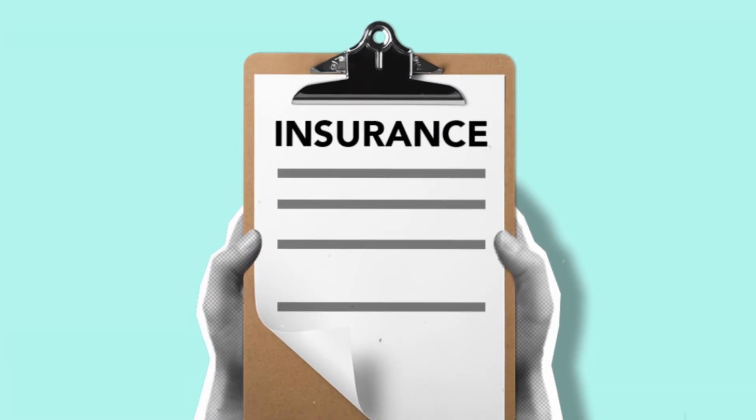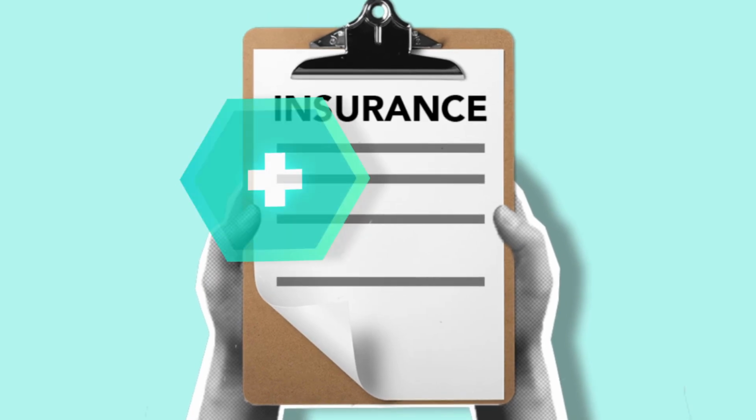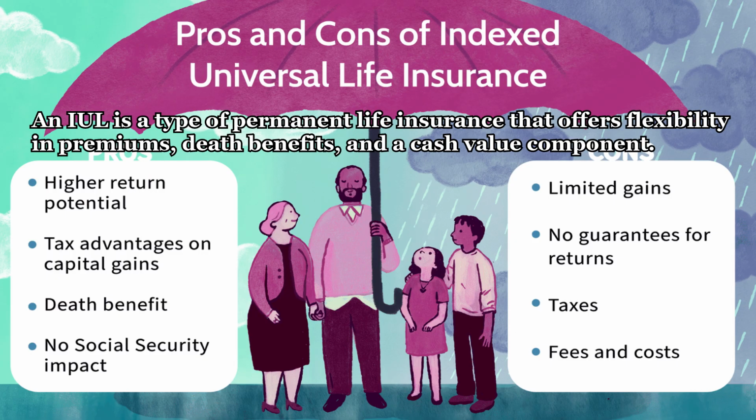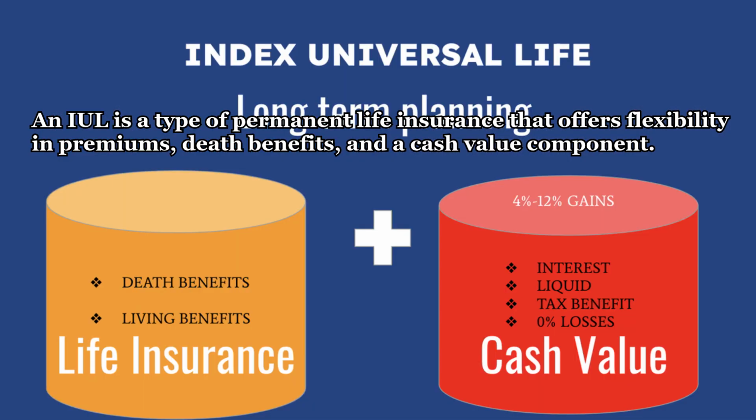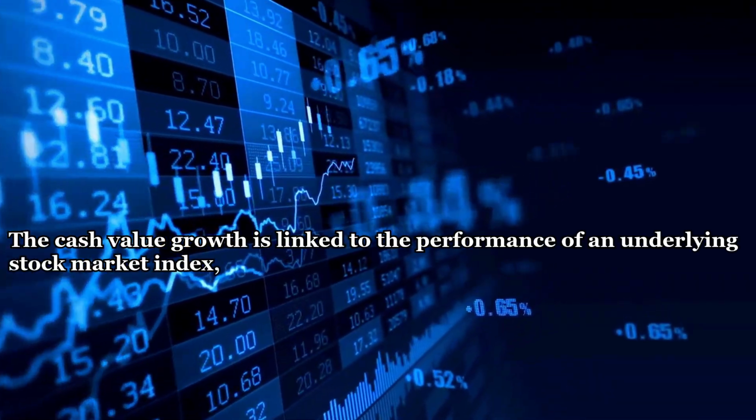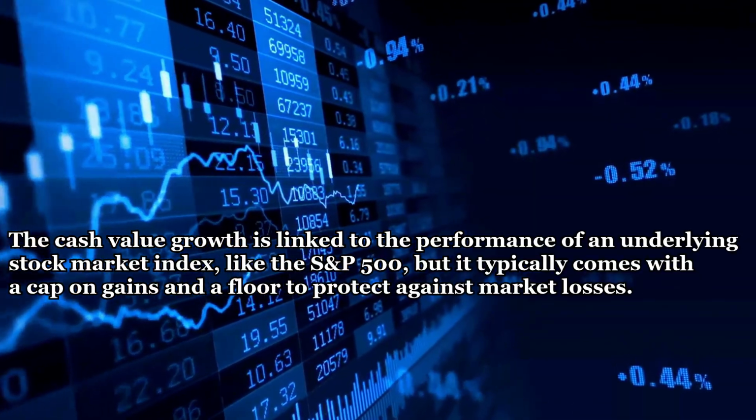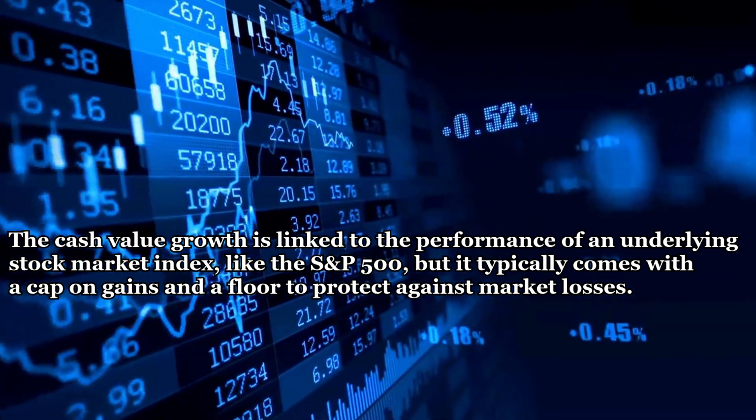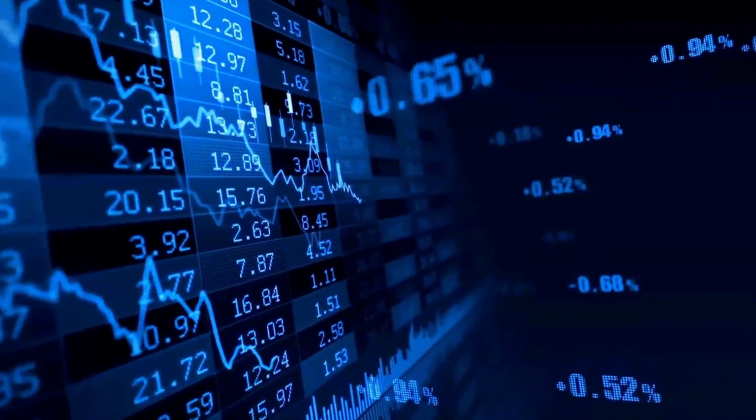Understand indexed universal life, IUL, insurance. An IUL is a type of permanent life insurance that offers flexibility in premiums, death benefits, and a cash value component. The cash value growth is linked to the performance of an underlying stock market index, like the S&P 500, but it typically comes with a cap on gains and a floor to protect against market losses.